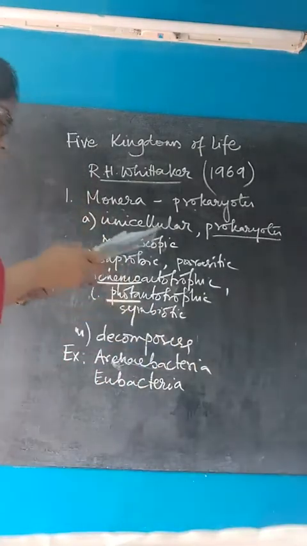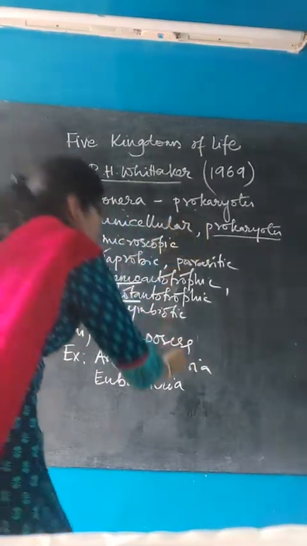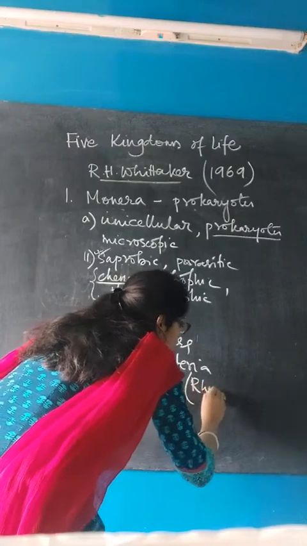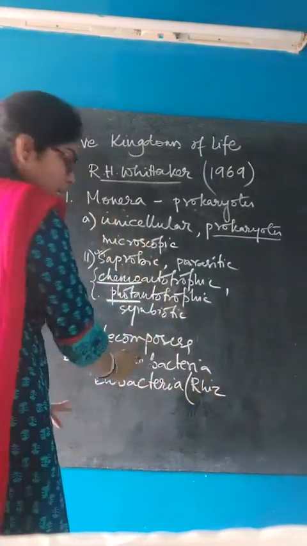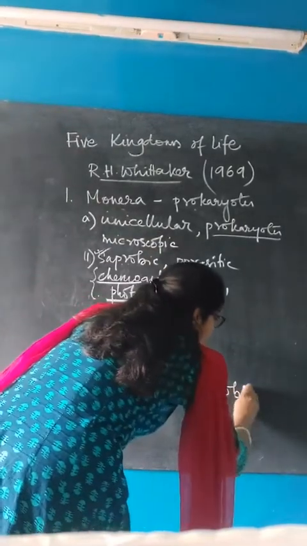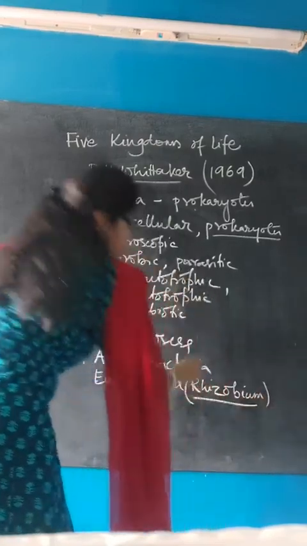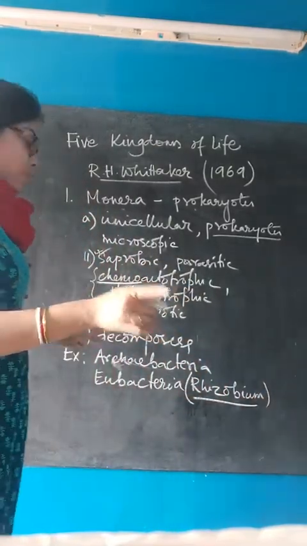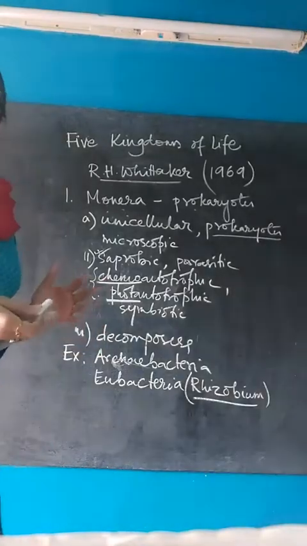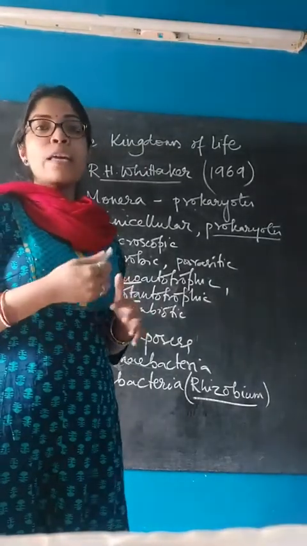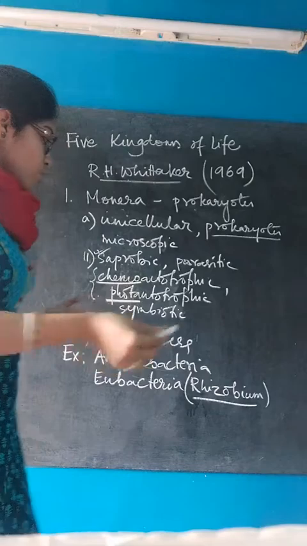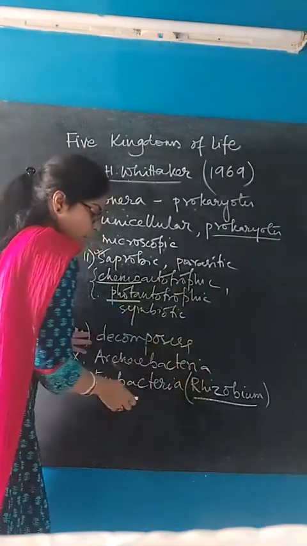So these are the examples of Eubacteria. Also Rhizobia can be included, which means Rhizobia is a type of Eubacteria. Rhizobia is that type of nitrogen fixing bacteria, the last one that I told you, that can increase the fertility of the soil by fixing atmospheric nitrogen. So that one is Rhizobia, which is basically a Eubacteria.